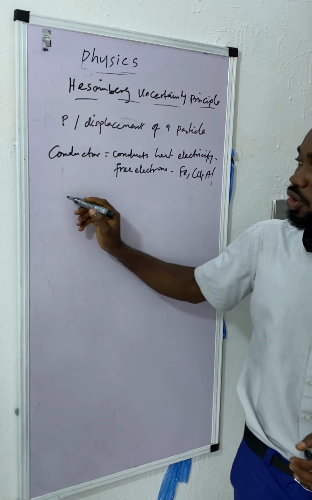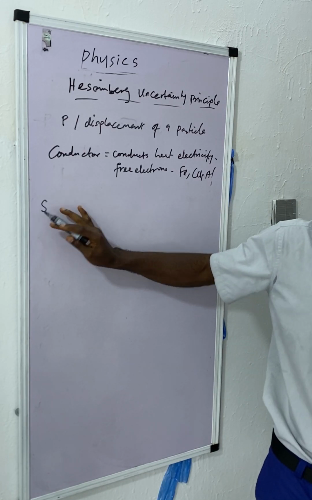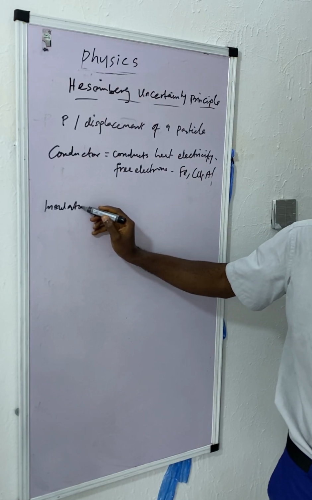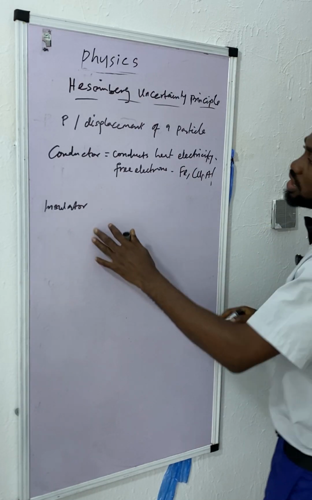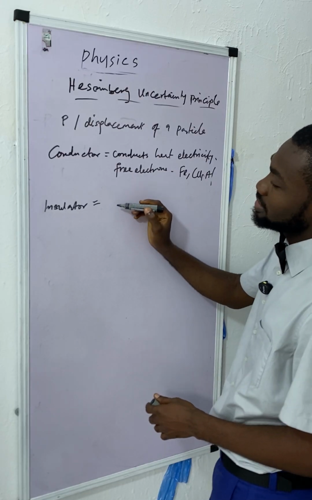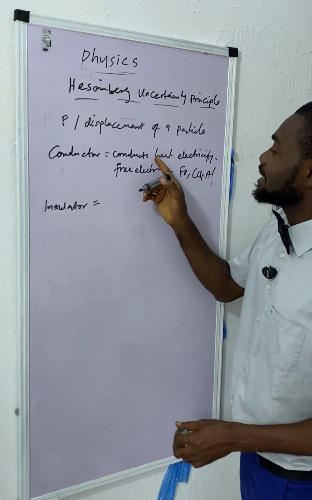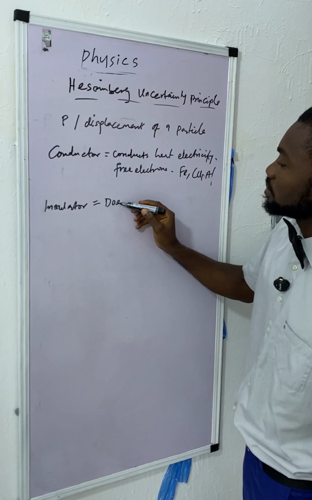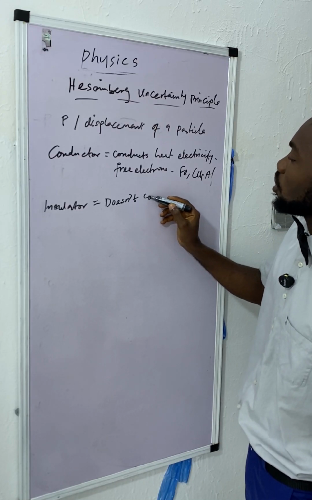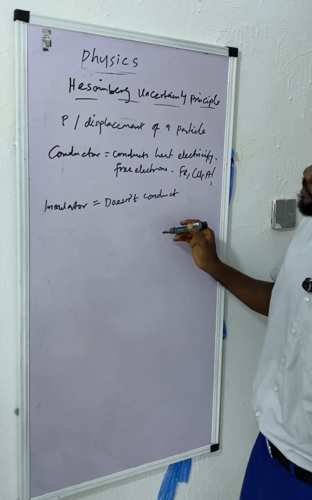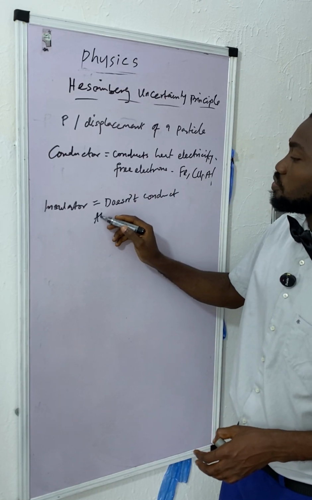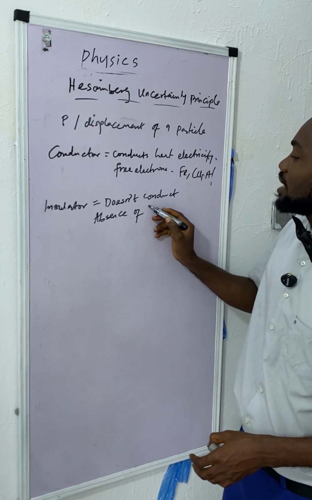Then we now have something called an insulator, because the semiconductor is going to be our last. An insulator is a substance that does not conduct either heat or electricity. Why? Because of the absence of free electrons.